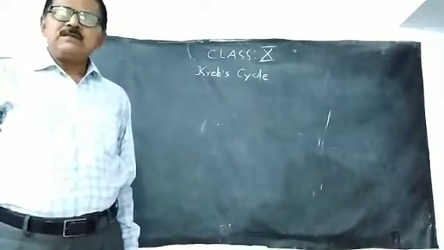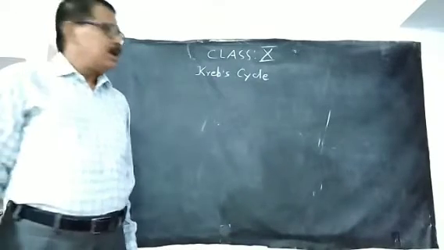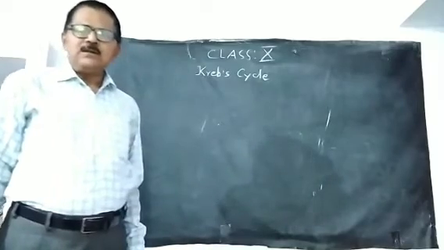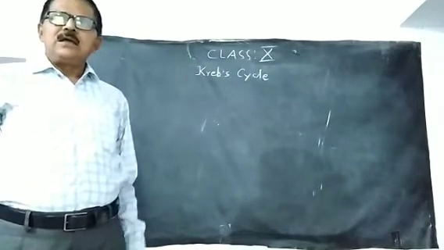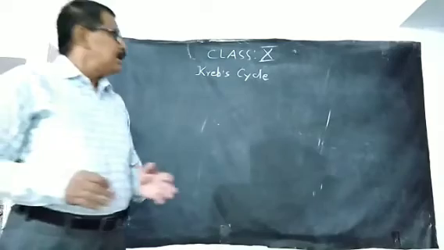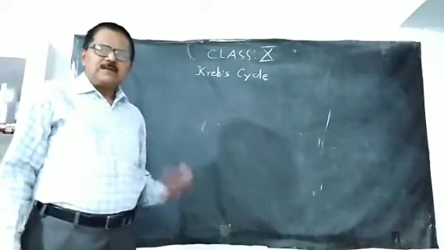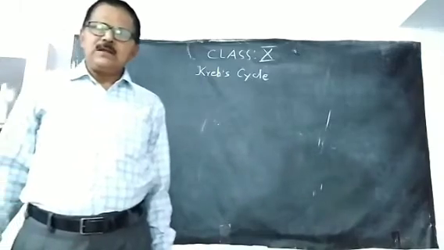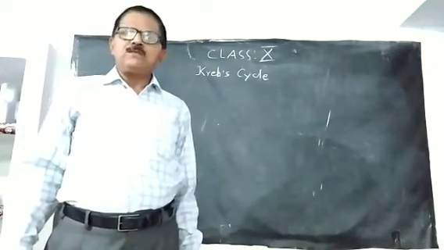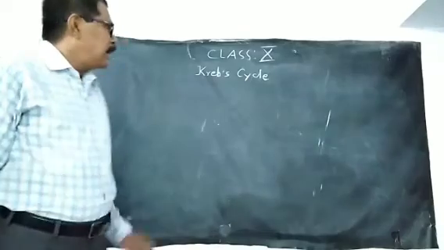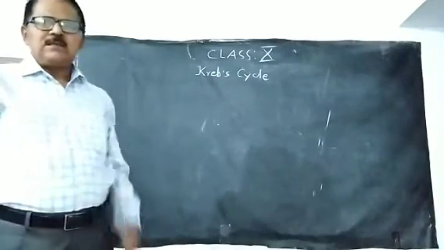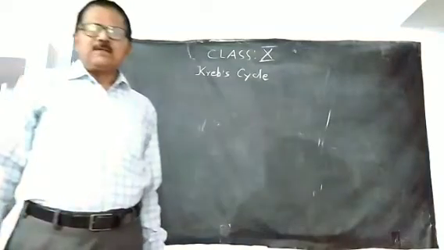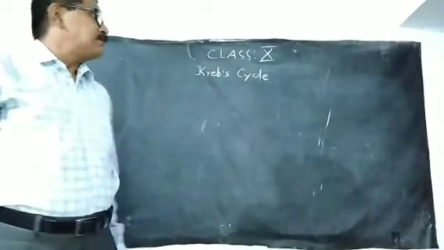We have also discussed the fate of pyruvic acid in the absence of oxygen: it gets converted into ethyl alcohol and carbon dioxide in microorganisms and yeast, and in our muscle cells it gets converted into lactic acid, which causes fatigue. That we have already discussed.